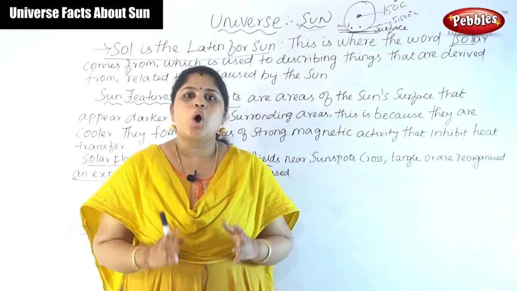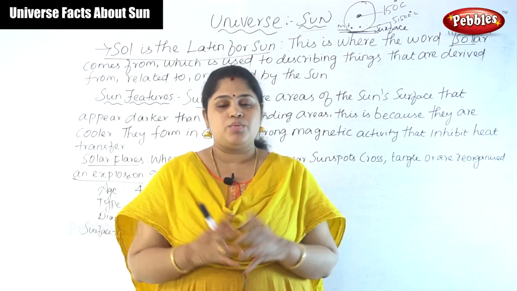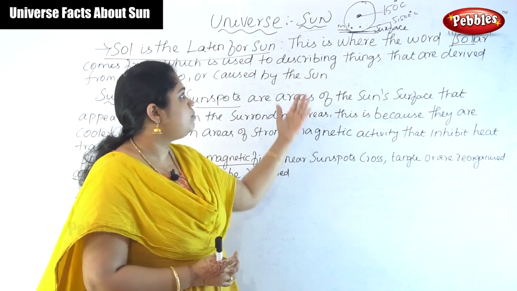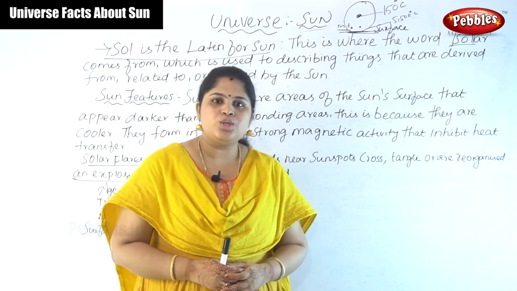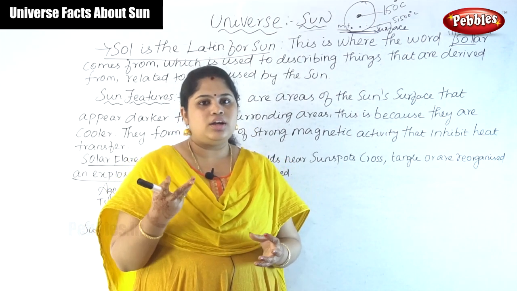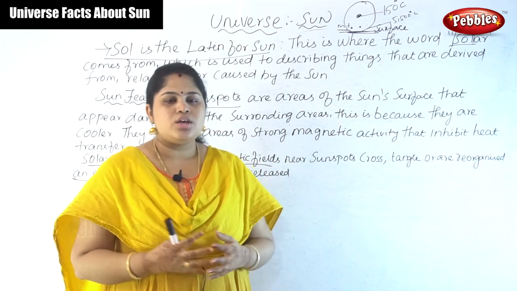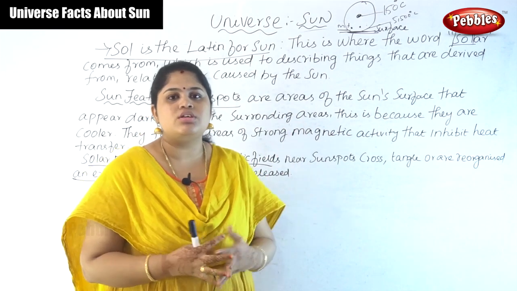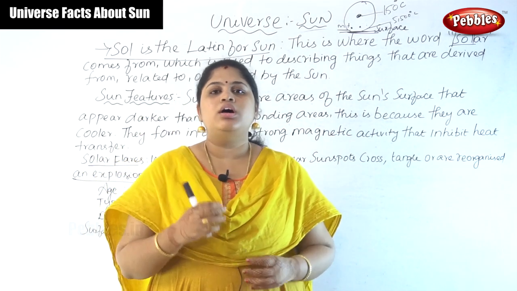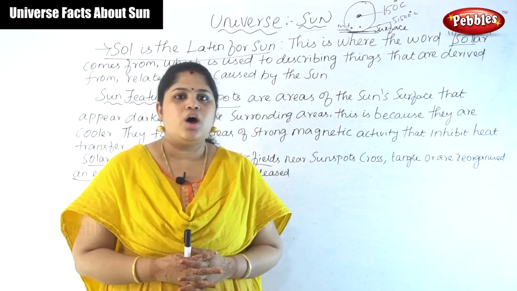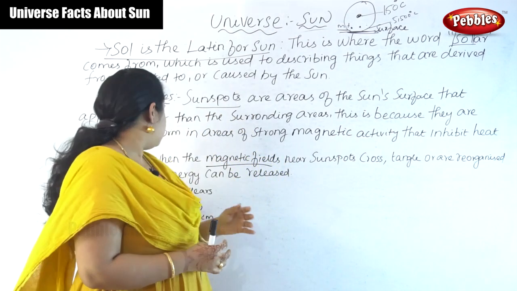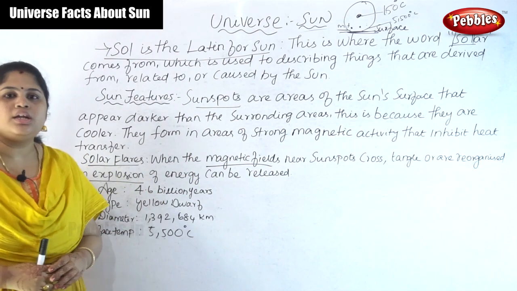Even though the sun is very hot, there are also some darker areas without sunlight, which are called sunspots. When the magnetic field reaches the sunspot, an explosion can occur. The age of the sun is nearly 4.6 billion years.